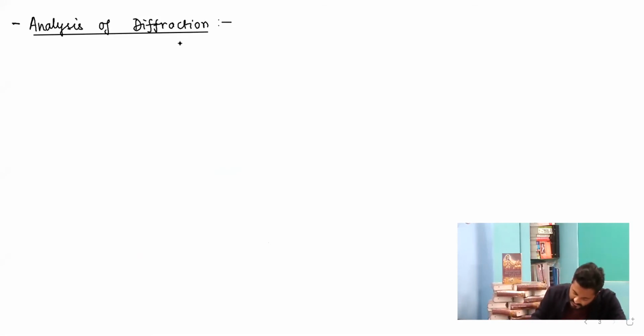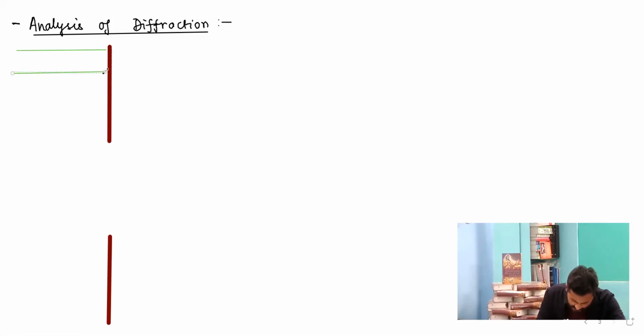So in order to begin the analysis on diffraction of light, the first thing that we are again doing is I'm redrawing this slit. The slit width is treated as b over here. Lambda is the wavelength of illumination. And every point on this slit is going to behave like a source of a secondary wavefront.